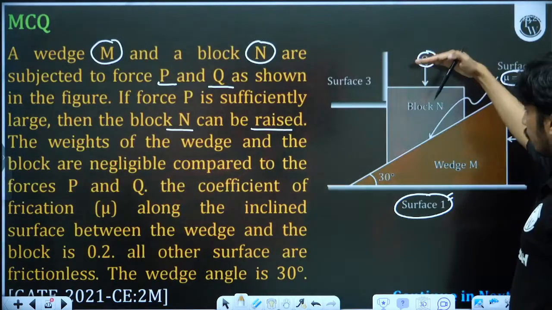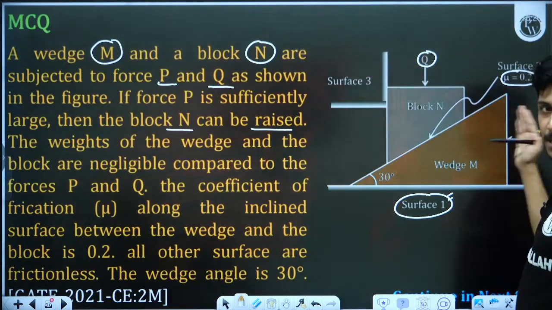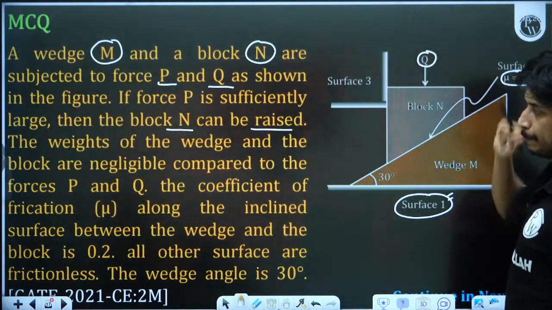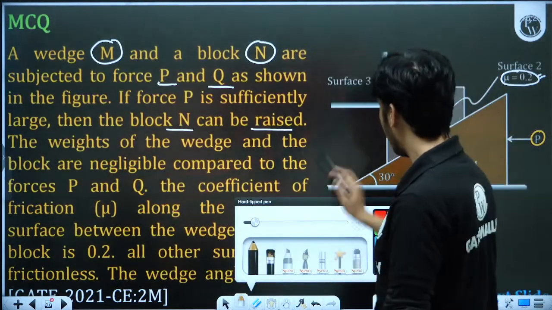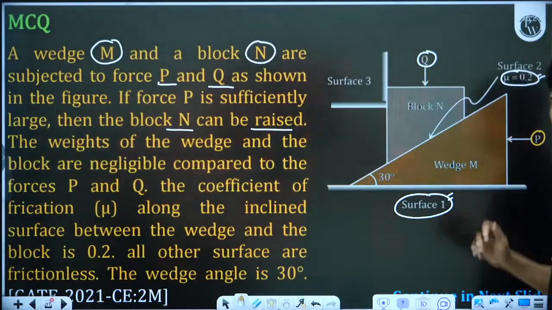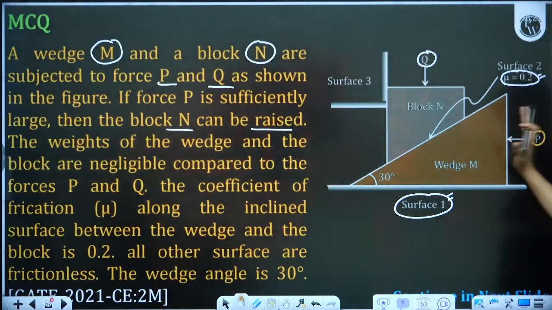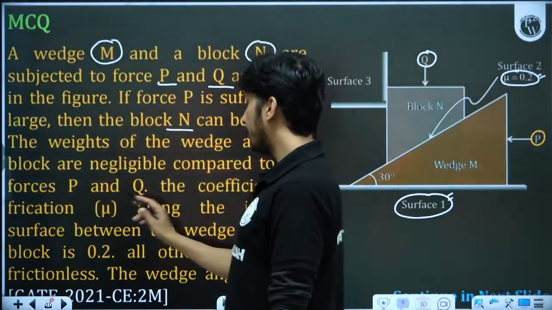If the effect of P is more, this will go ahead and this block will go up. So the effect of P and Q will be studied. Now they are saying that block N is raised, means the effect of P is more. That is why it is going ahead and going up as compared to the force Q.